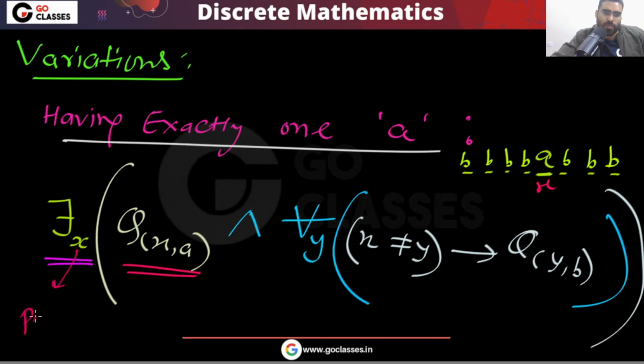So remember, this is your position. Some position must be A. The remaining positions must be B. So this is your complete analysis of this question.